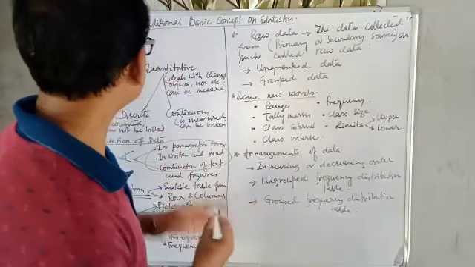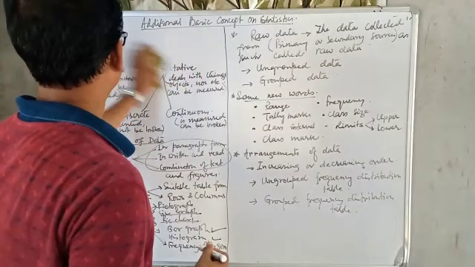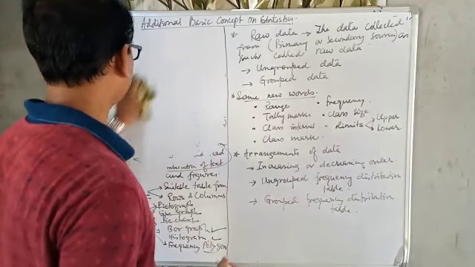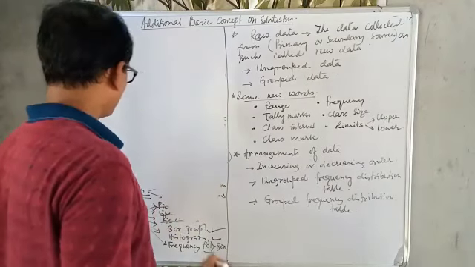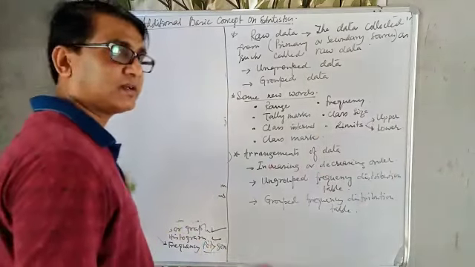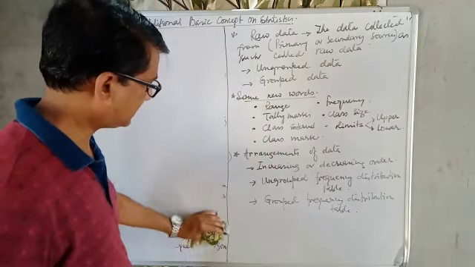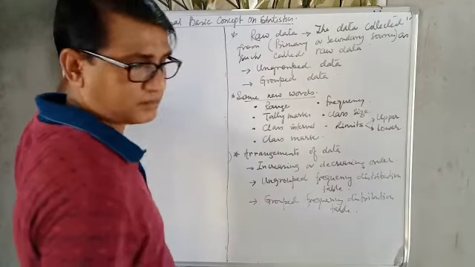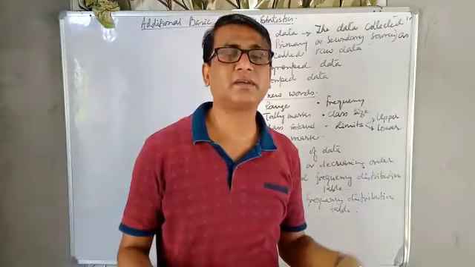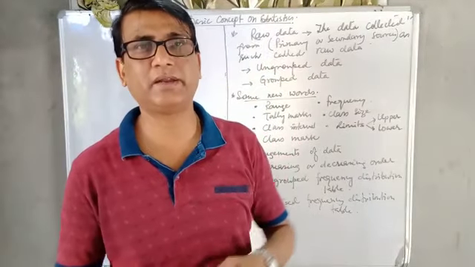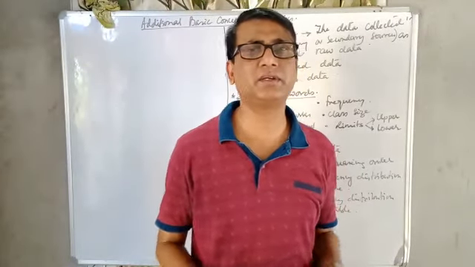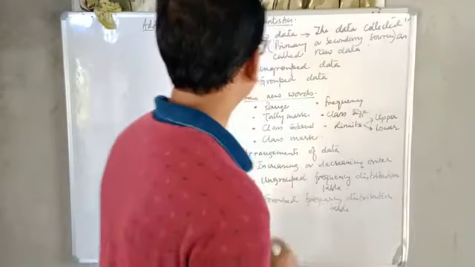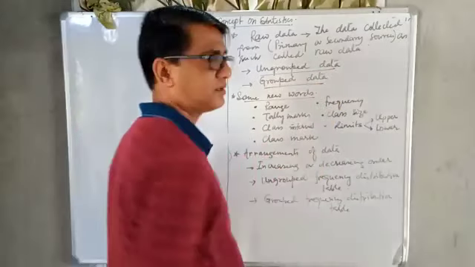Now see, each and every investigator, when collecting the data from the primary source or secondary sources, the data as such is called raw data. Whatever is collected, as it is collected. So the first thing is the raw data. It is not organized. After collecting the raw data, the investigators try to analyze and arrange it. It may be ungrouped or grouped data.